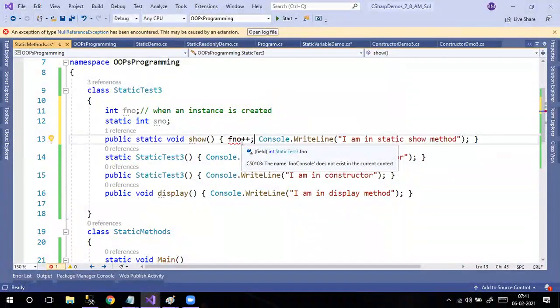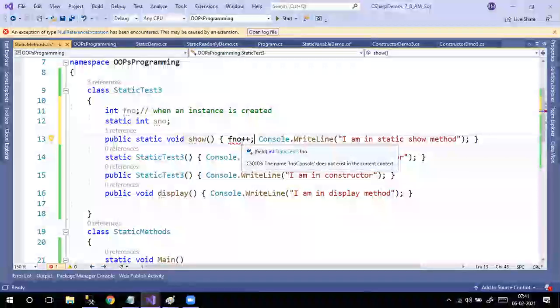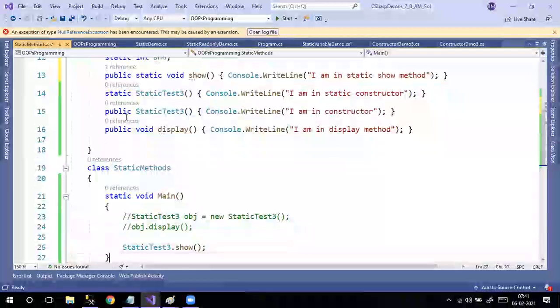Because of that reason, they restricted that static members can't use any normal members. Any static member can't use any normal member. Why? For normal members, either a normal variable or a normal method or anything, the memory is going to be created when you create an instance. But our static members are going to be called without having an instance. Because of this small reason, they are not allowing it.